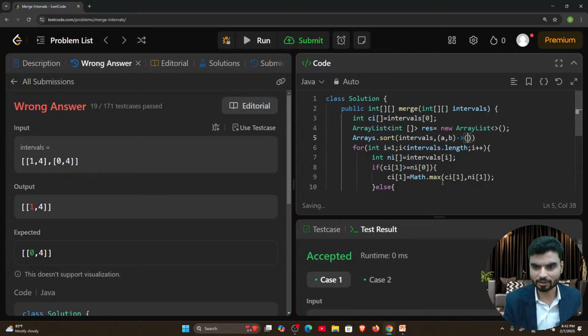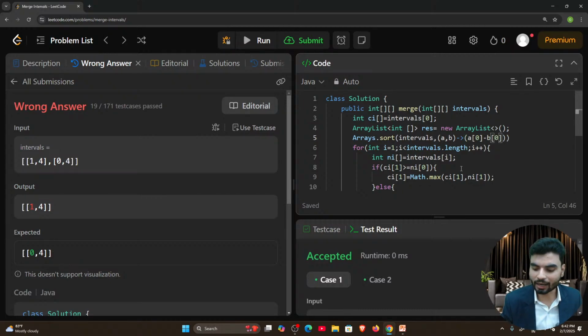If anybody knows JavaScript, right? Now here I want to sort them on the basis of the first values, which means first 0 should come, then 1 should come, so 0 comma 4, then 1 comma 4. I want to sort in ascending order, and for ascending order you write a, the value of the 0th index, minus b, the 0th value.